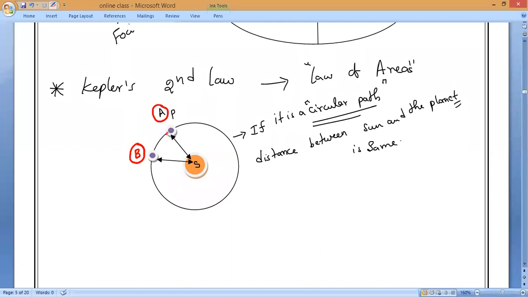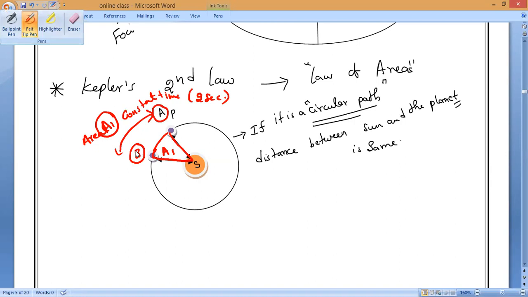Now, this looks like something. Have you noticed it? From here to here, it has traveled something, in the sense that it has covered some distance. Will it cover some distance or not? Yes. Let me consider that area is A1. Now from here to here, the time taken is the same, a constant time period. Let me take, for example, 2 seconds.